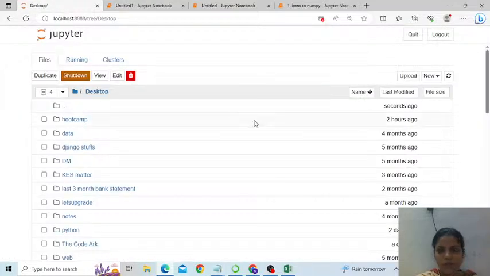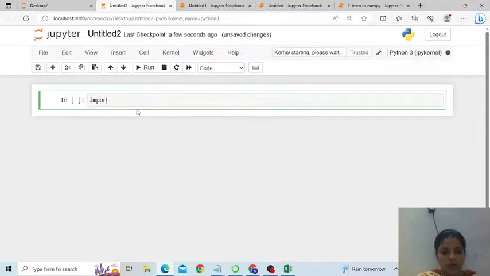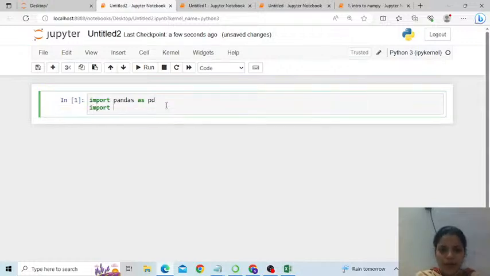Okay, let me take a new file here. Import pandas. If you want to create an alias, you can, you don't have to. This is my habit, hence I do it as pd. Alright, fine. Since I also require numpy here, let me import numpy as well. The first thing using pandas that we will learn today is how to create a data frame. A data frame is nothing but a data set.